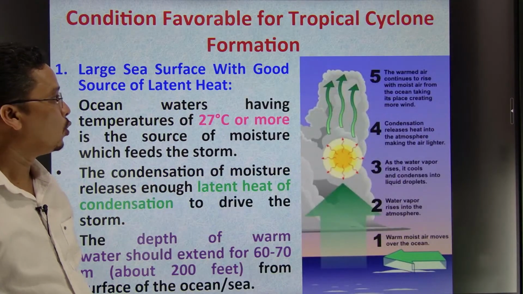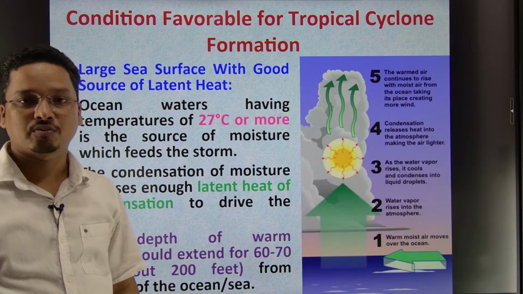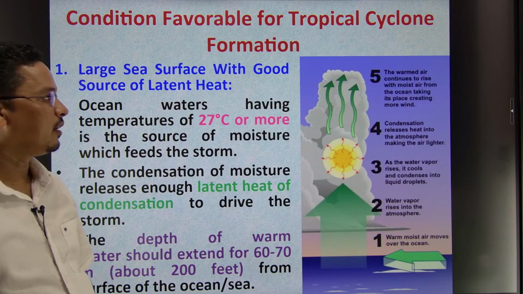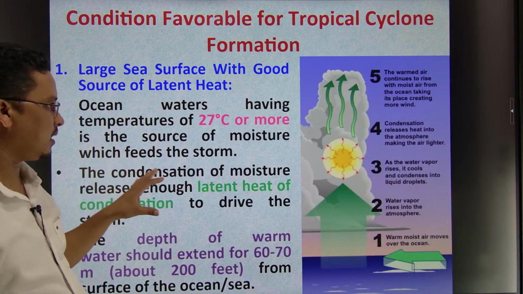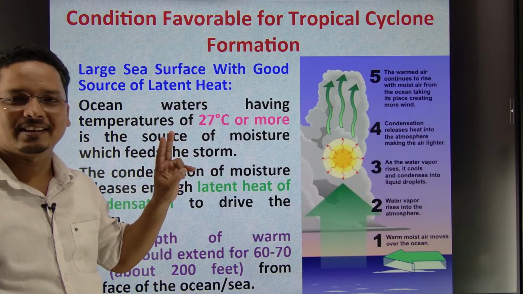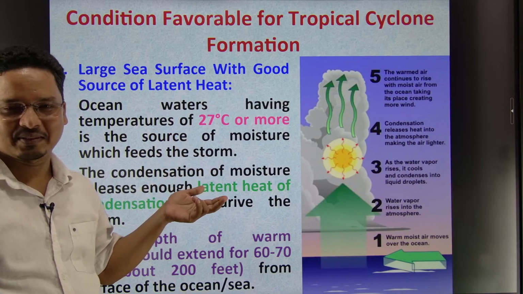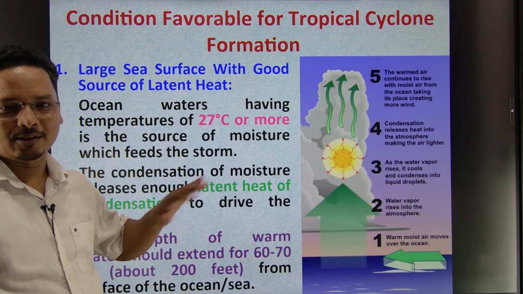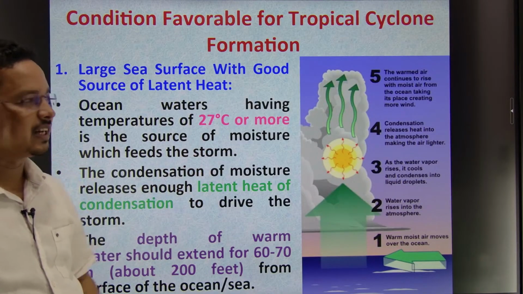Now, what would be the conditions for the formation of a tropical cyclone? If I go through the conditions in detail with these slides, it will take at least 2 or 3 hours of session, so I will try to restrict myself to 1 hour and cover the whole topic.